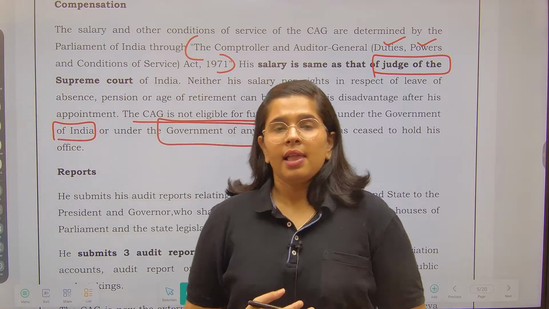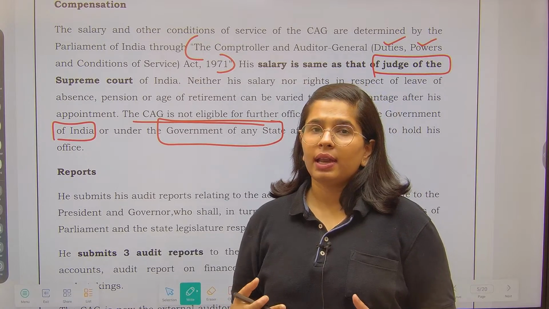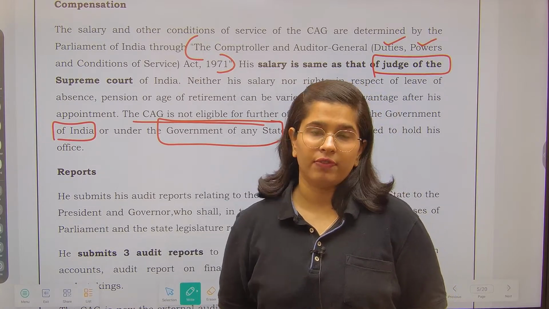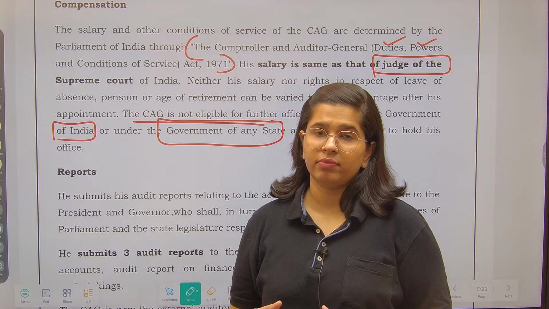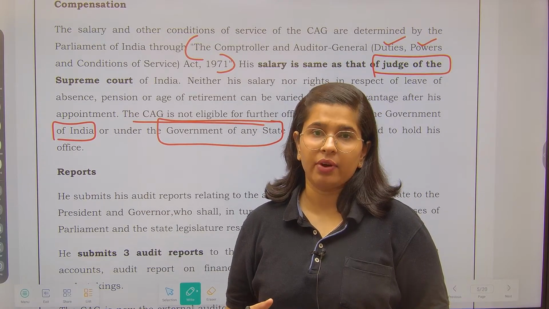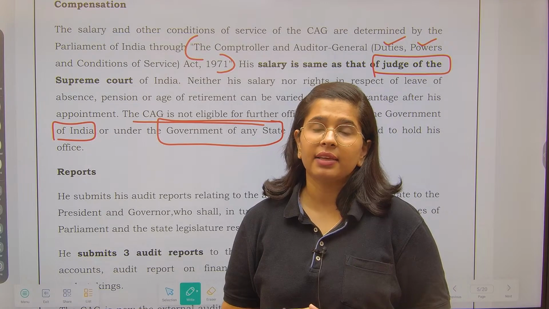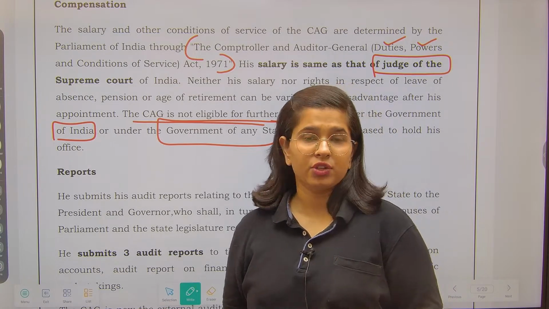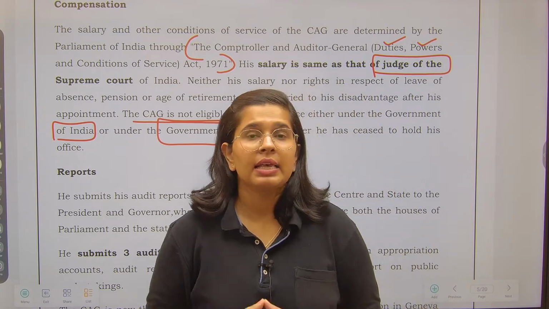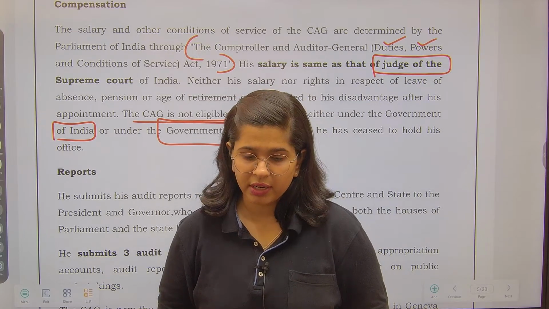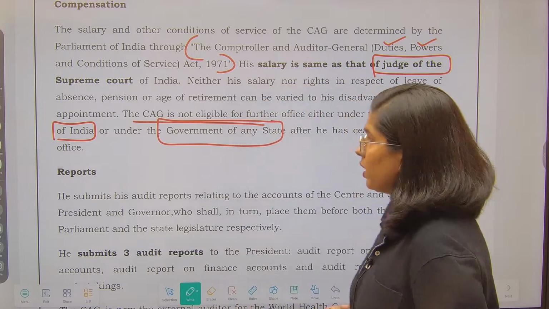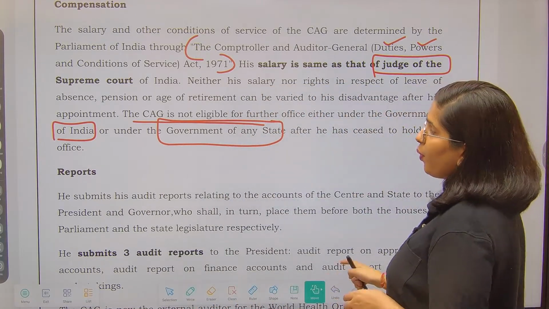Because if reappointment were allowed, then in the lure of office they could do such acts which will not be independent, right? They will be acting under the influence of either the central government or state governments. We definitely do not want that, and therefore reappointment is not allowed. After that, we have reports.